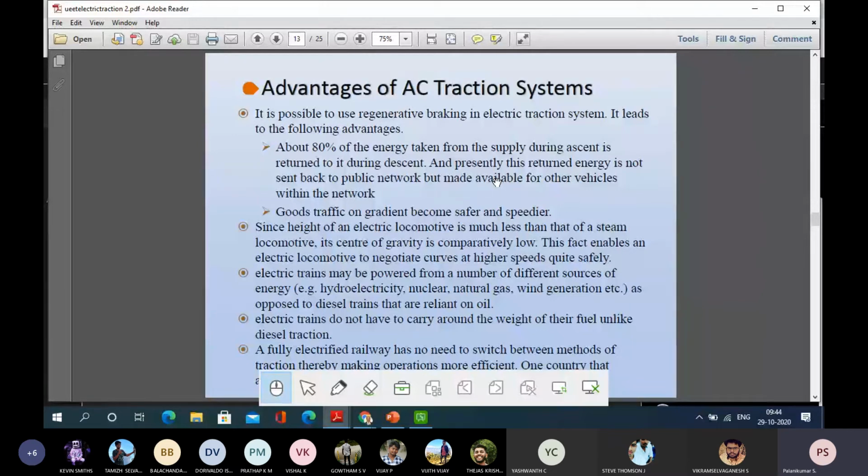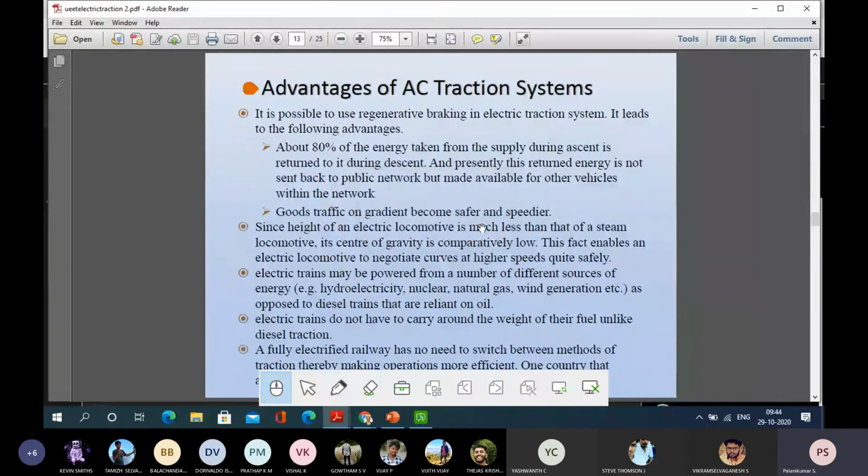That type of problem will not occur. Compared to a steam engine of the same power capacity, electric engines are very small, so the center of gravity is comparatively low. And electric trains may be powered from a number of different sources.